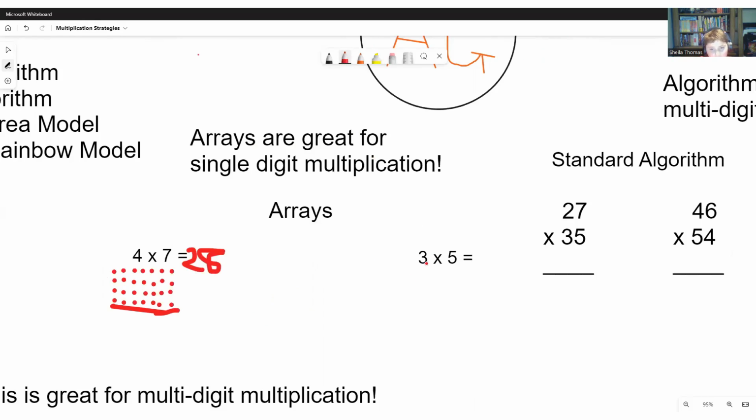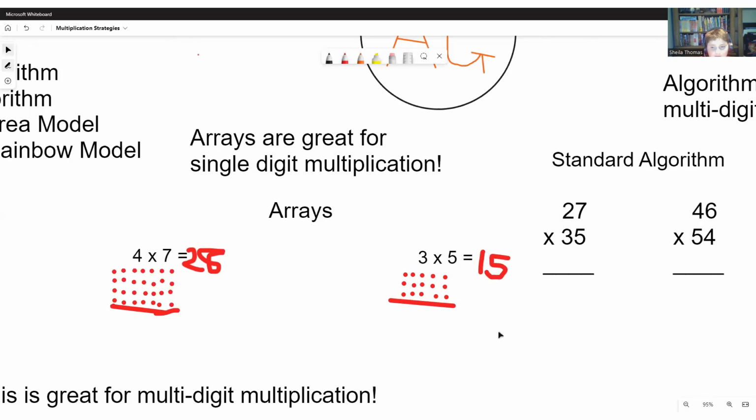We get the 3, that's how many going down. Then we get the 5, that's how many going across. So 1, 2, 3, 4, 5. We fill in all the blanks, and then 3, 6, 9, 12, 15, which means 3 times 5 is 15.